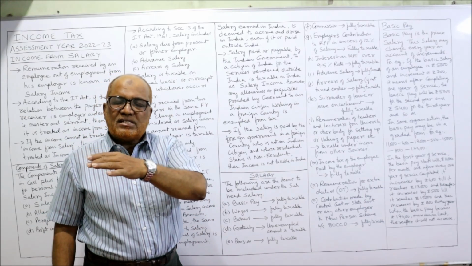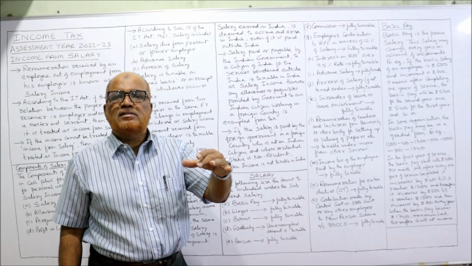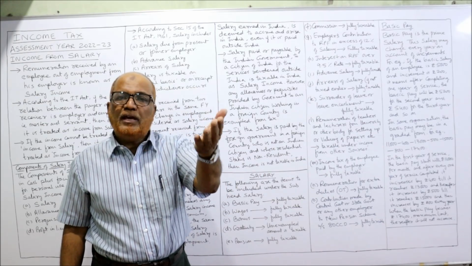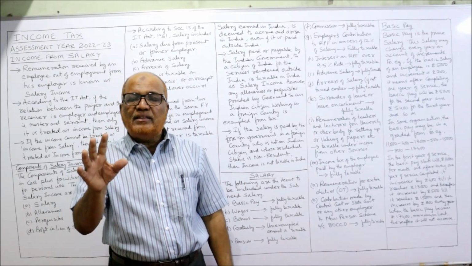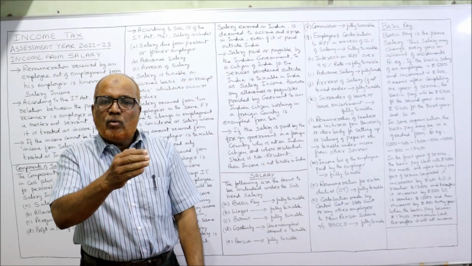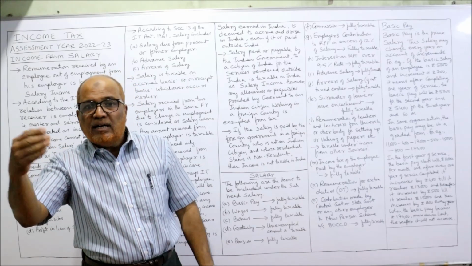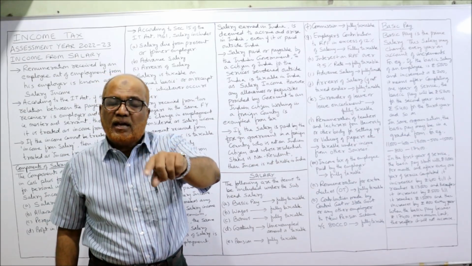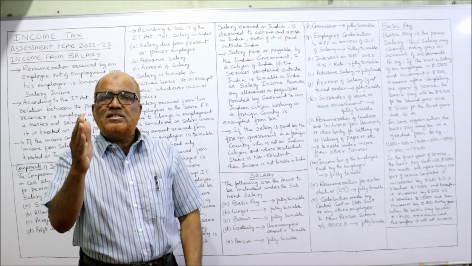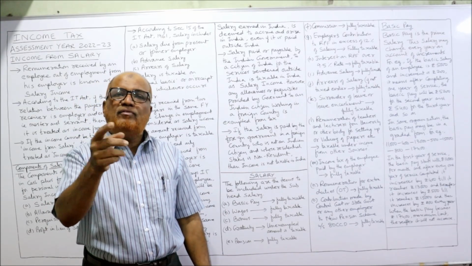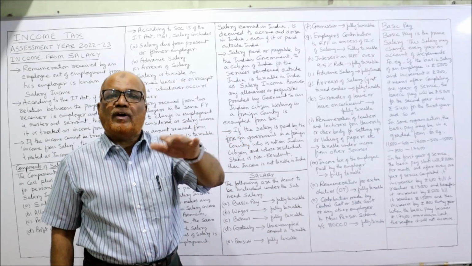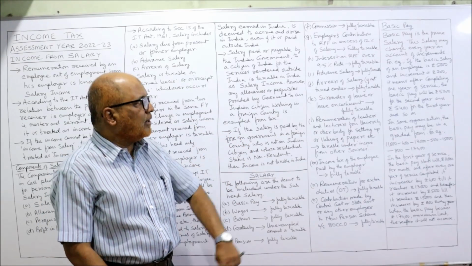That means in the first year of service, every month he will get 5,000 rupees. When the second year starts, 200 rupees will be increased. Now instead of 5,000, in the second year he will get 5,200 every month. This will go up to the end of the second year. Then the third year starts, and again 200 rupees will be added. That means 5,400. So first year every month 5,000, second year every month 5,200, third year every month 5,400, next fourth year every month 5,600. Like that the increment will go on.